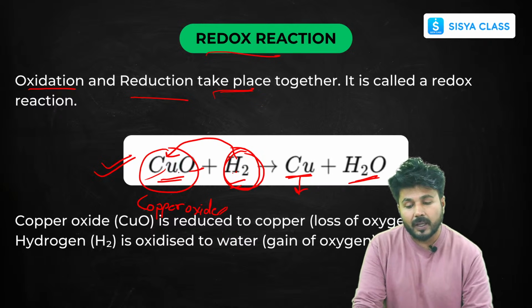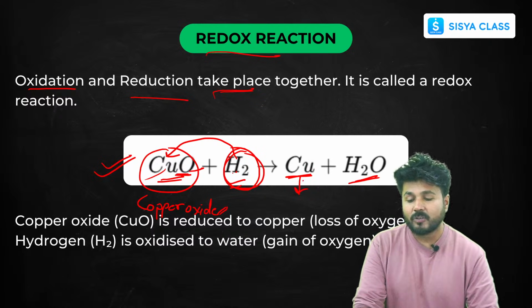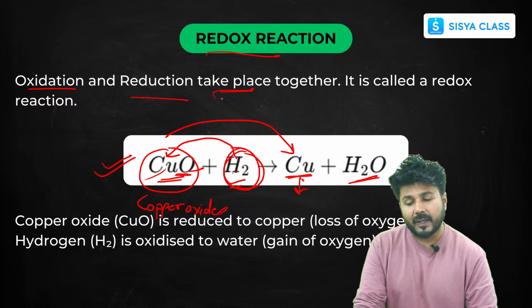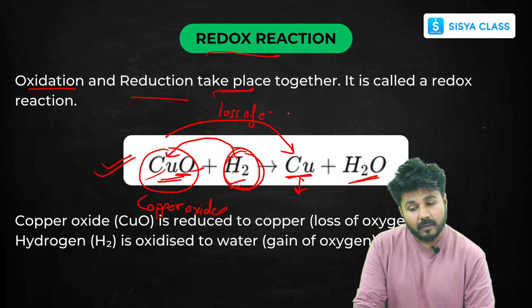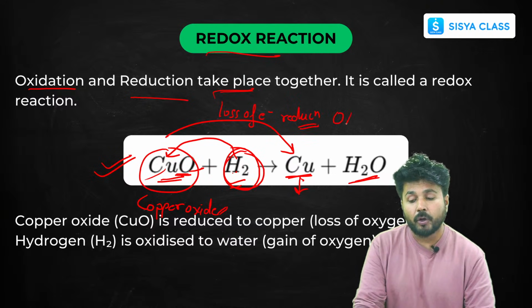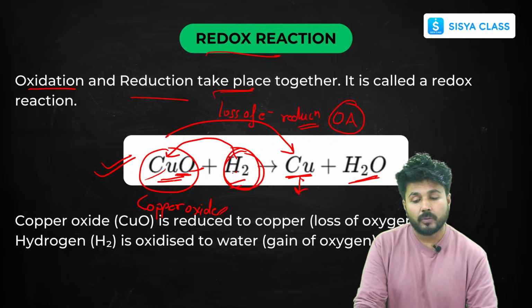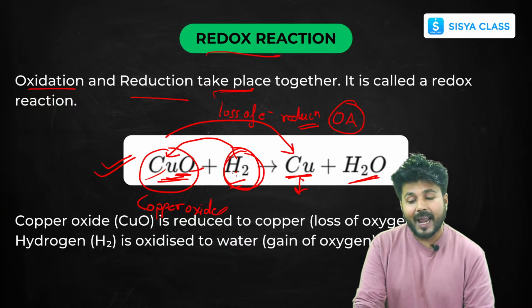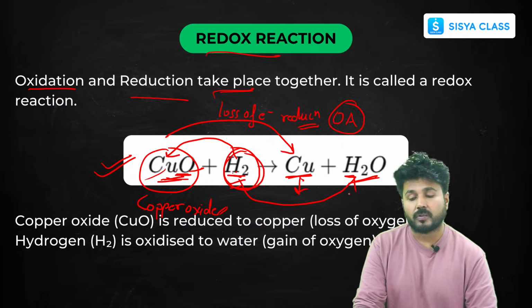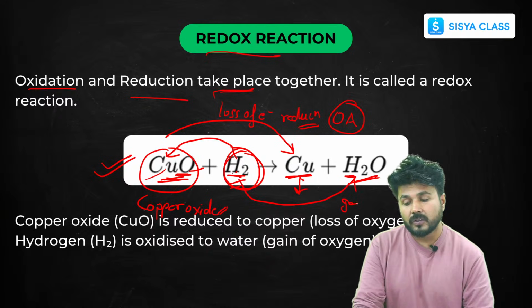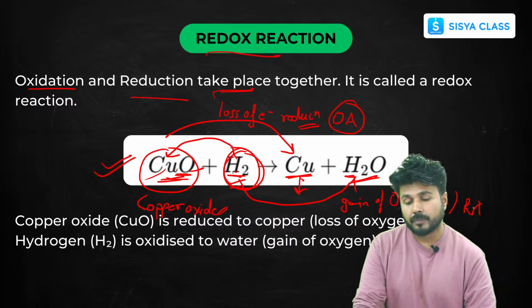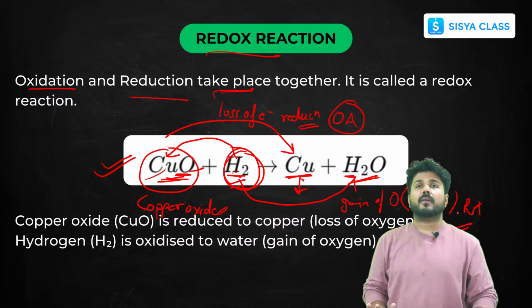Now as you can see here there was oxygen, but here there is no oxygen. So loss of oxygen, simple, keep it simple. Here there is loss of oxygen and loss of oxygen means reduction. And if it is reduction, it will be your oxidizing agent, CO. Now here hydrogen is gaining that oxygen. So gain of oxygen means oxidation and it is your reducing agent. Simple, keep it simple.